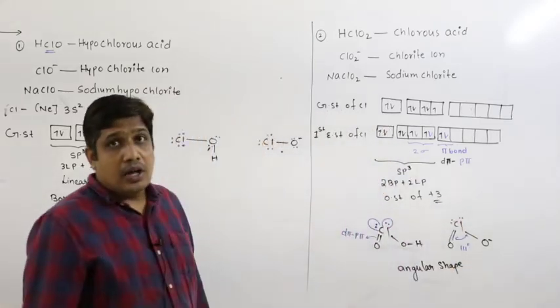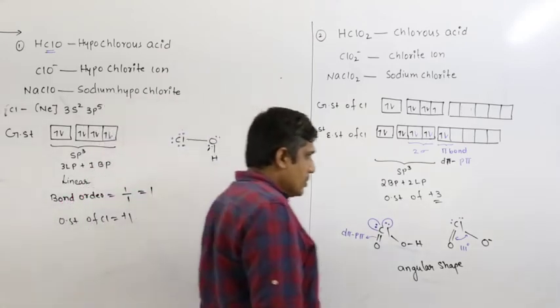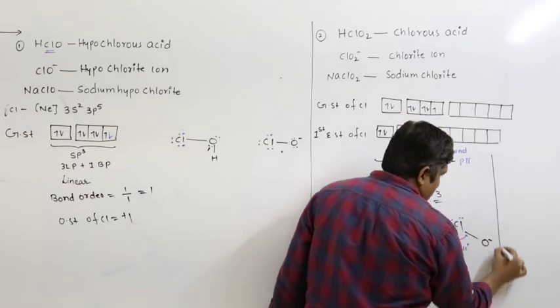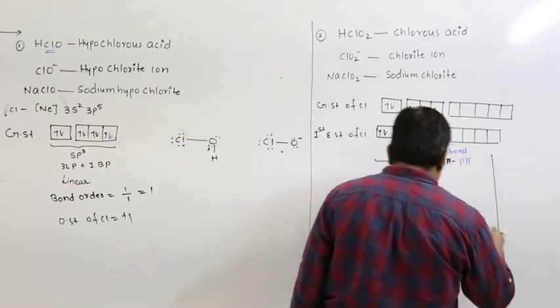So let us count the bond order. So we have to see the resonating structures. Okay, I will write here itself.